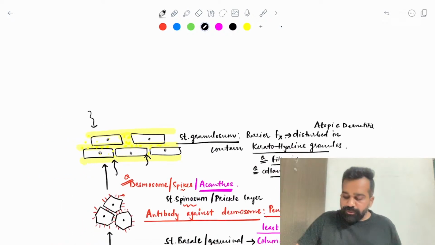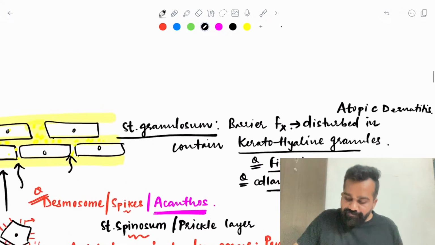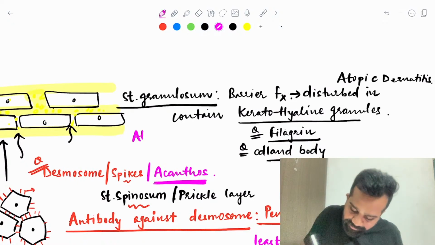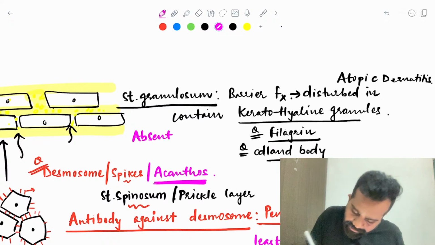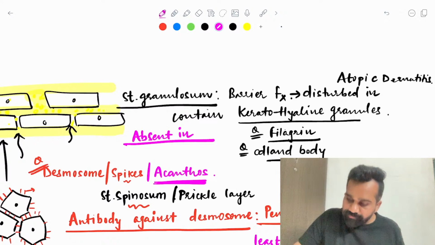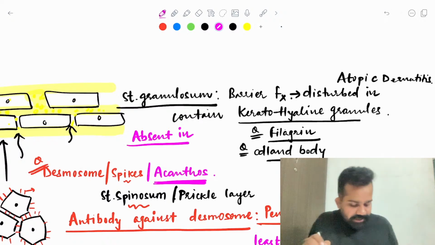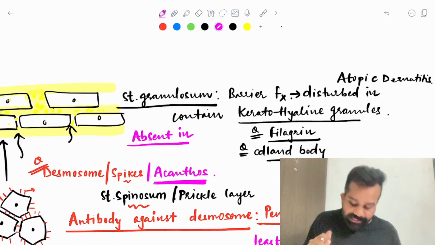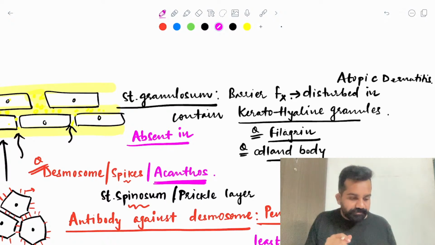Okay, up to now these three layers. A very important MCQ they ask: this stratum granulosum is absent in two diseases. Anyone know, students, in which disease this layer can be totally absent?